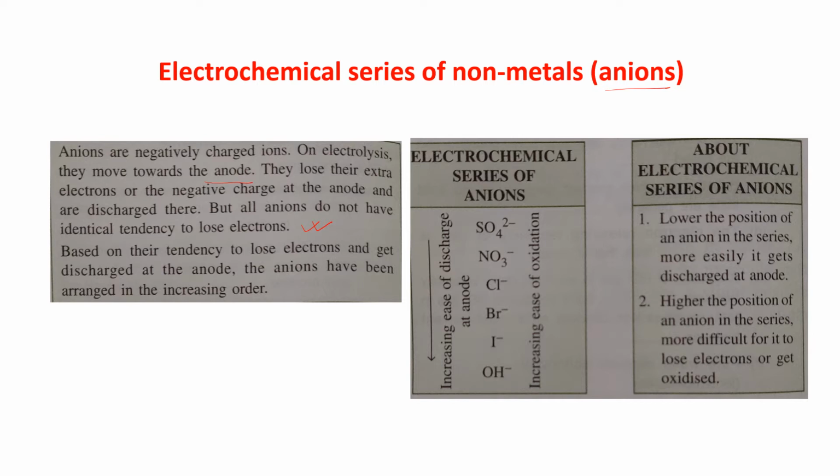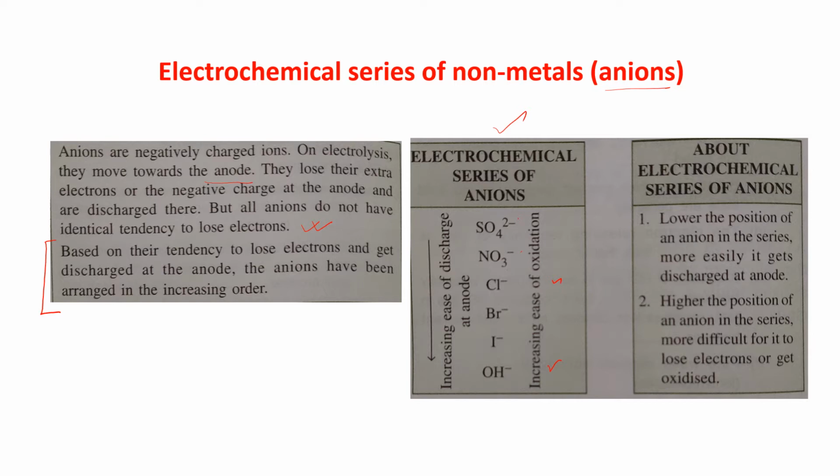Based on their tendency to lose electrons and get discharged at the anode, the anions have been arranged in increasing order. Now see here, this is the electrochemical series of anions, that is SO4 2 minus, NO3 minus, Cl minus, Br minus, I minus, OH minus. The ease of discharge increases in the downward direction. So suppose in an electrolysis, I am getting Cl minus and OH minus, both will move towards the anode, but OH minus will get discharged, Cl minus will not.